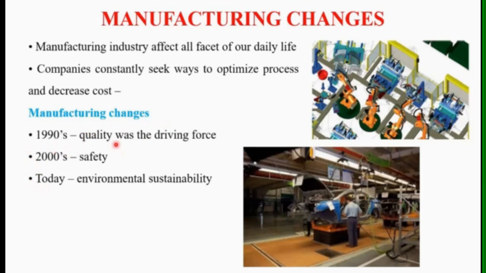In the 1990s, quality was the driving force in manufacturing industries. Quality was the main focus in 1990, but it shifted to safety as well, in nearly about 2000. And nowadays it is very essential to focus on environmental sustainability in manufacturing also. Quality as well as safety, and the product should be environmentally friendly or sustainable. Nowadays it's the requirement from manufacturing. So this is the case of manufacturing changes.